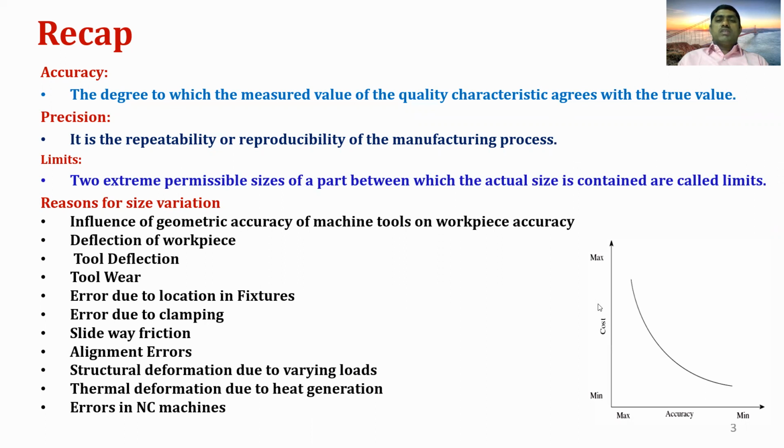And also we discussed the effect of accuracy on the manufacturing cost. As the manufacturing accuracy is large or maximum, then the manufacturing cost would also be maximum. So if we relax the manufacturing accuracy, it reduces the manufacturing cost.